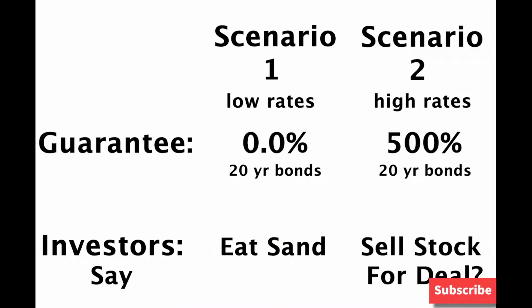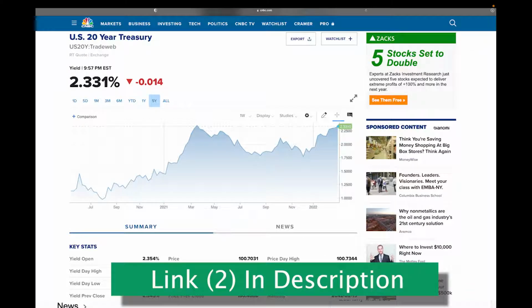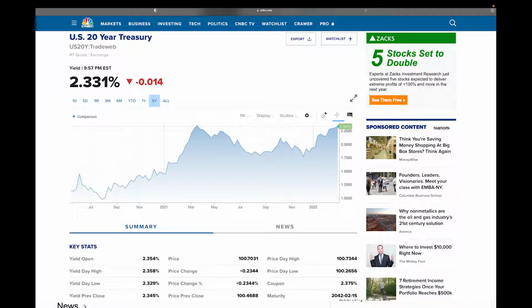But of course, the 20-year is not guaranteeing a 500% rate of return right now. Right now, we're hovering around maybe a 2% return. But the concept is what's important here. If this 2% number increases higher, as the Federal Reserve indicated that it will, then now you have more options to get more return for lesser risk.